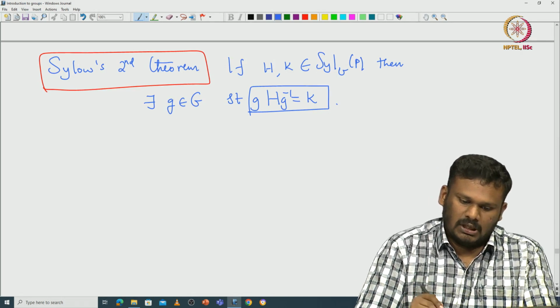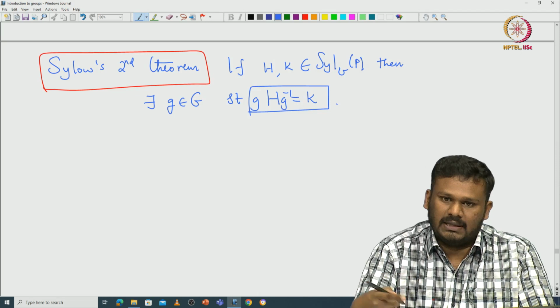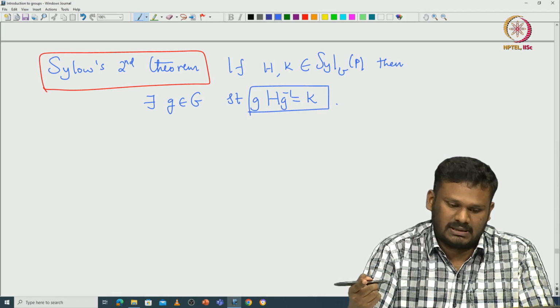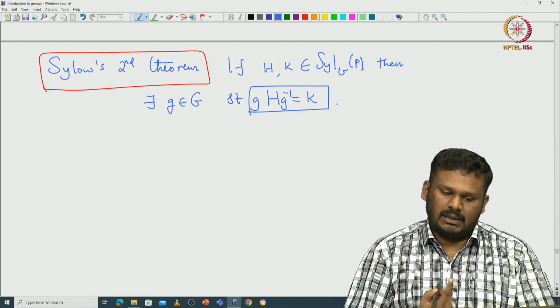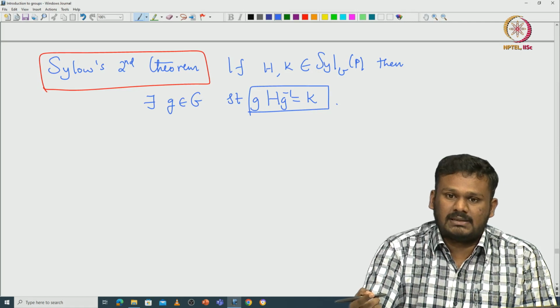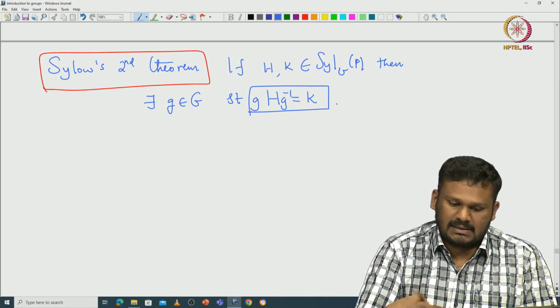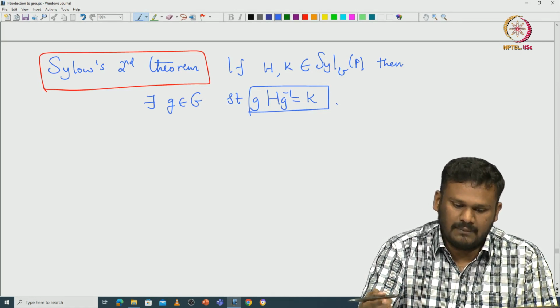Now this says that up to this conjugacy relation, you can define the action of G on the set of all Sylow p-subgroups. So this second theorem can be rephrased as: the group G acts transitively on the set of all Sylow p-subgroups.